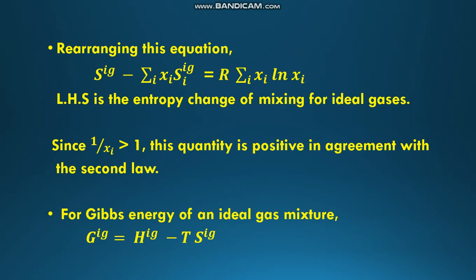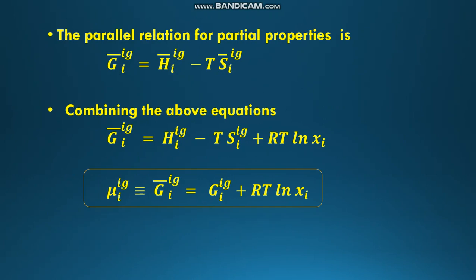Now we take the Gibbs energy of an ideal gas mixture, which is G ig is equal to H ig minus T S ig. The parallel relation for the partial properties is Gi bar ig is equal to Hi bar ig minus T Si bar ig. So combining the above two equations, we get Gi bar ig is equal to Hi ig minus T Si ig plus RT ln Xi.